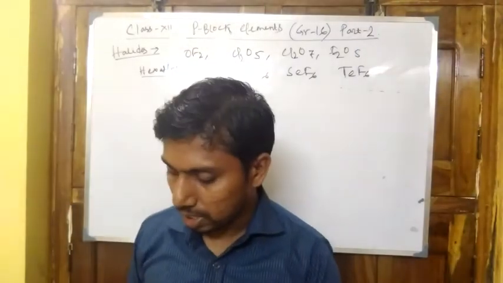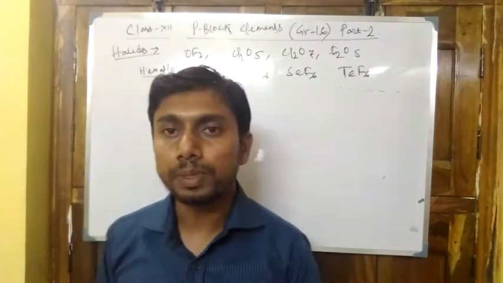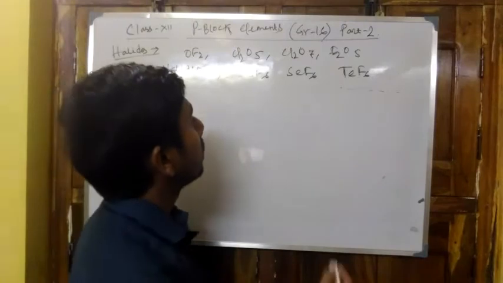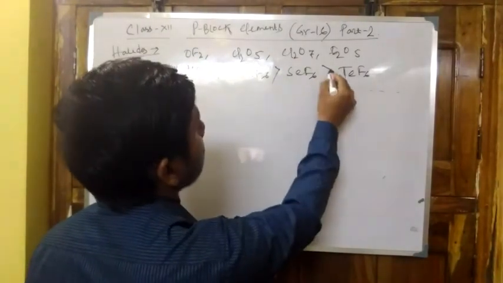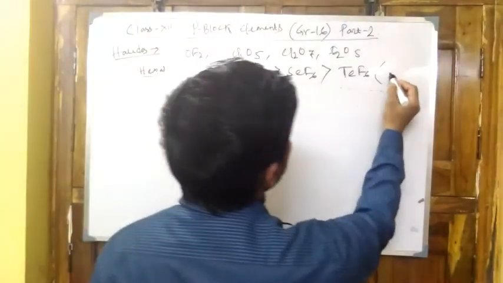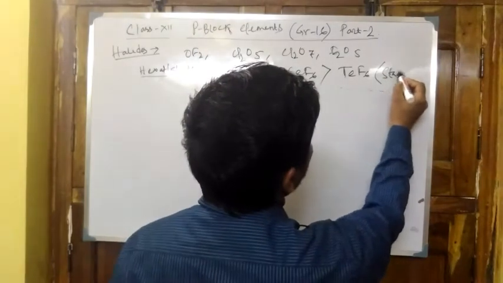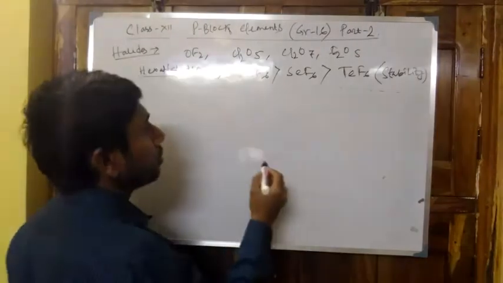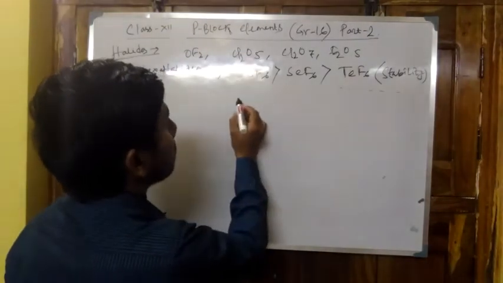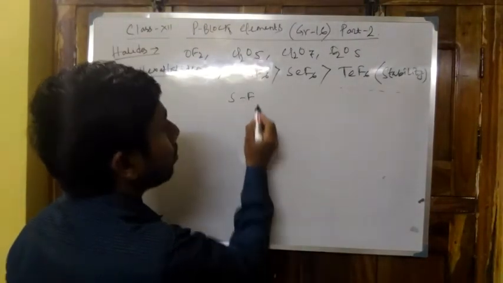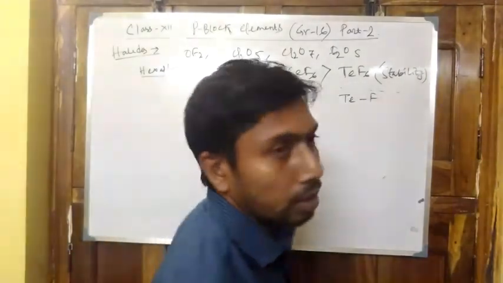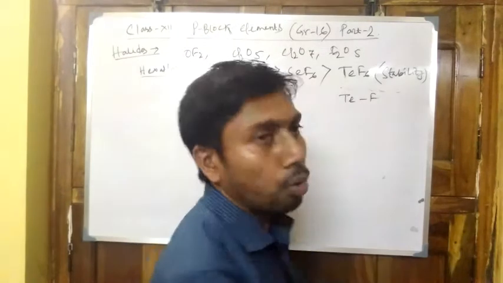Now the question is, what is the order of stability of these three hexahalides? SF6 is the most stable, then SeF6, and then TeF6. Why this stability order? The sulfur-fluorine bond and the tellurium-fluorine bond differ in polarity; tellurium-fluorine is the more polar bond.